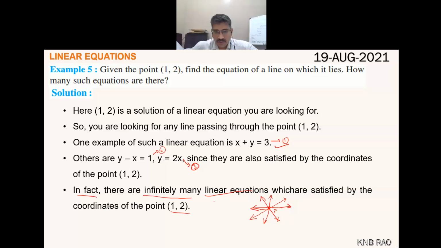Okay, so here I will say one important point. You learned that infinitely many lines can be drawn through a point in class 6. So there are infinitely many lines passing through a point, which means I can have infinitely many linear equations having (1, 2) as the solution, meaning they are satisfied by the coordinates of the point (1, 2).